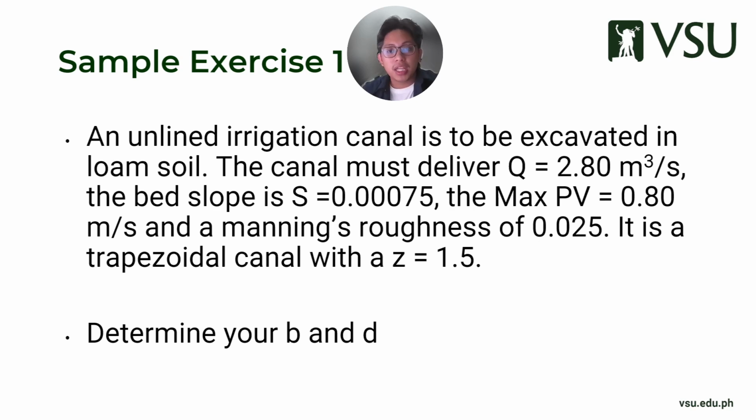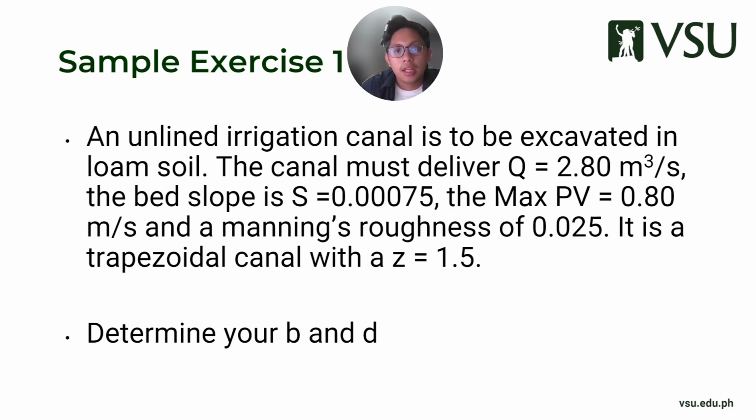The max V here is already given: 0.8 meters per second, with a Manning's roughness of 0.25. It's a trapezoidal canal with Z 1.5.